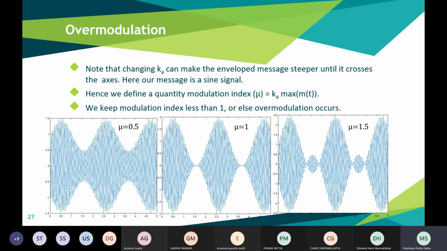And when the modulation index mu is greater than 1, suppose 1.5, you can see that the signal has a crossover. So it will be difficult to extract the original signal, right? So for that reason, we keep the modulation index less than or equal to 1, or else overmodulation occurs, as in the case where mu is 1.5.